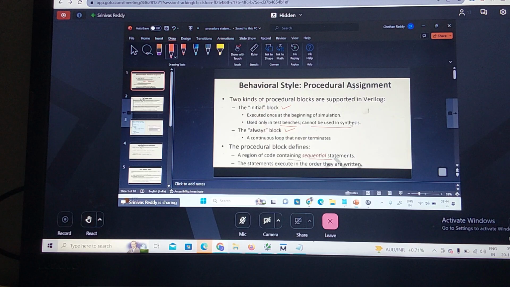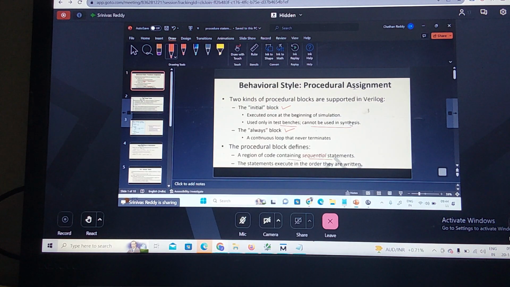Constitutes sequential statements. What is meant by sequential statements? The statements execute one by one, in order, so that we call it sequential statements. Again, these sequential statements, which are used in initial blocks and always blocks, can be classified into two classes: blocking statements and non-blocking statements. The statements execute in order, the way you write them.